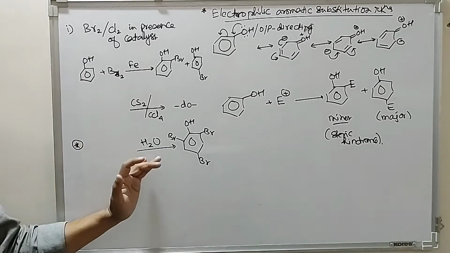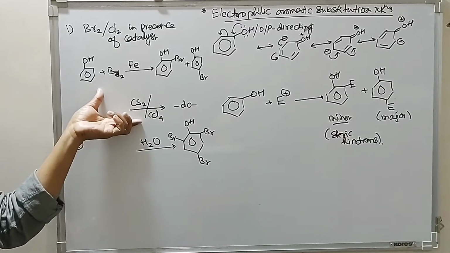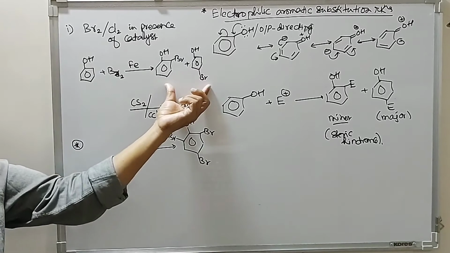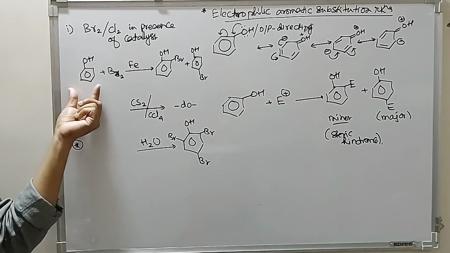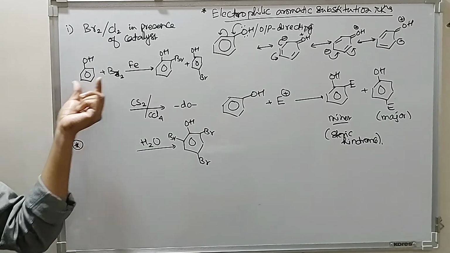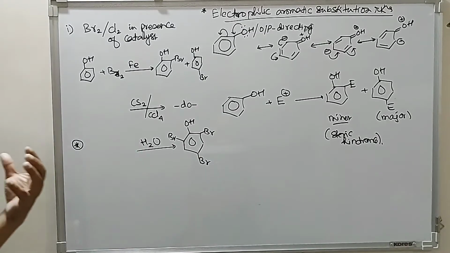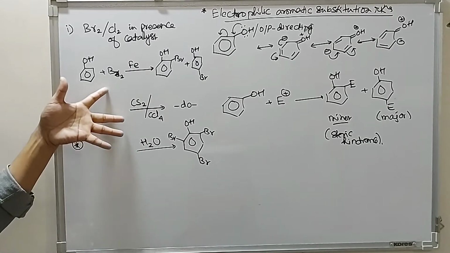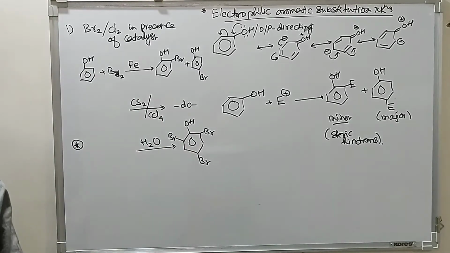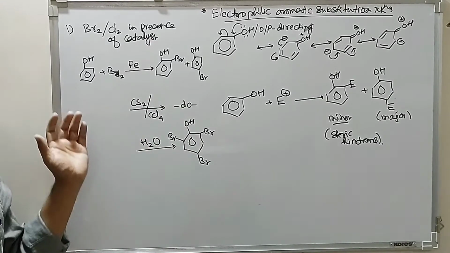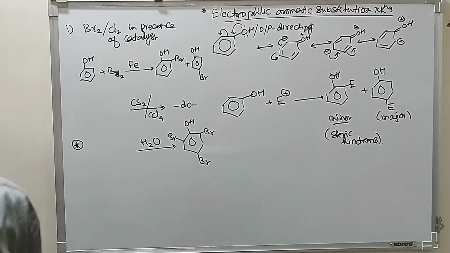So in polar medium we have the tribromo compound, but in non-polar medium or in presence of a catalyst we have mono substitution. The same reaction is also obtained if we carry it out with aniline. Aniline plus bromine, again tribromoaniline is formed. This is the reason: bromine dissolved in water is a very strong electrophile, and phenol is a very strong nucleophile in character. So a strong nucleophile gives all three positions simultaneously halogenated.